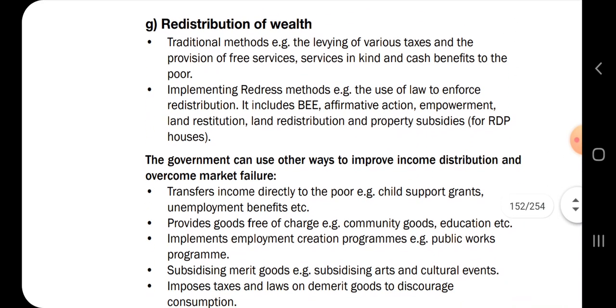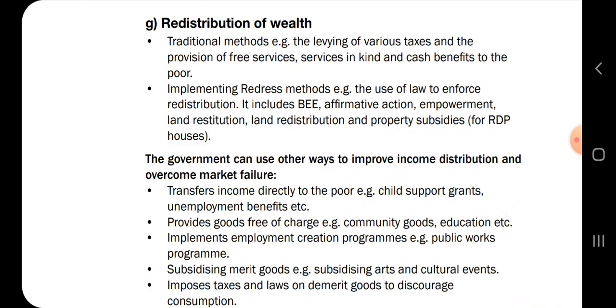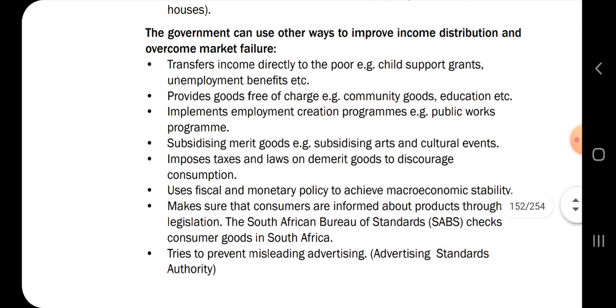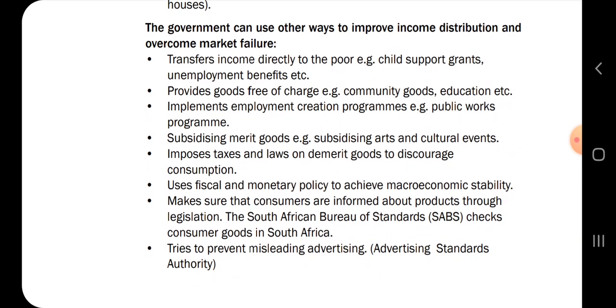And then redistribution of wealth through BEE and other things, making sure that the previously disadvantaged ones also have a share in the market. So they use the traditional method, the levying of various taxes, and the provision of free services in kind and cash benefits to the poor, and also implementing redress methods, the use of law to effect redistribution. It includes BEE, as I've said. So government can use other ways to improve income distribution and overcome market failure.